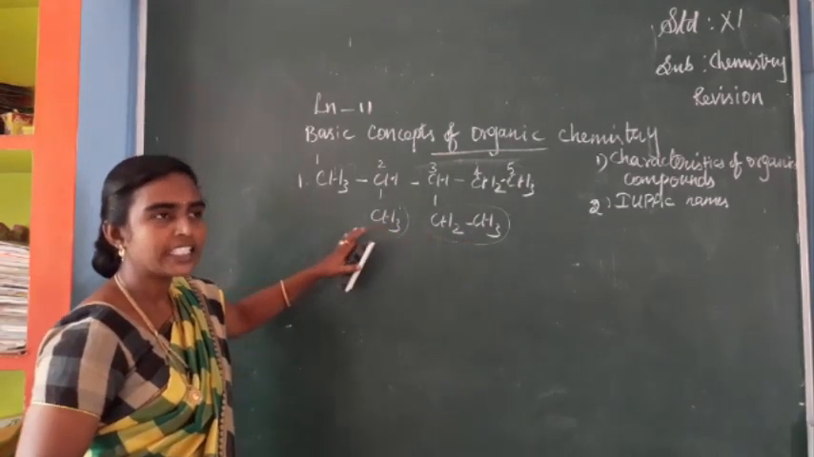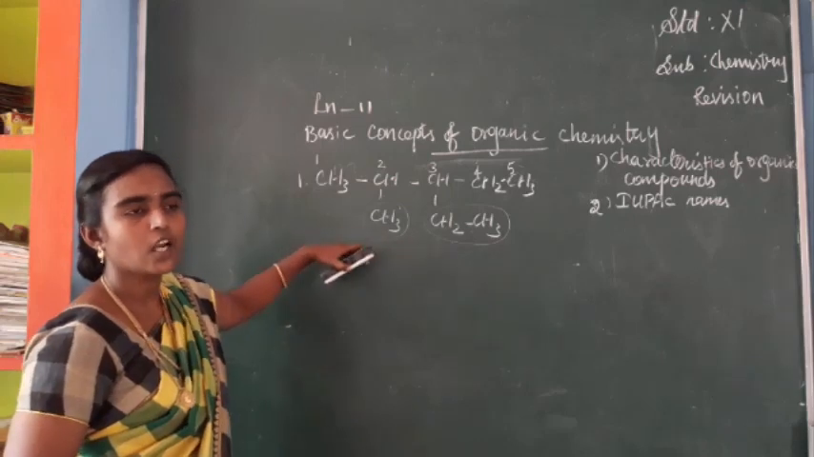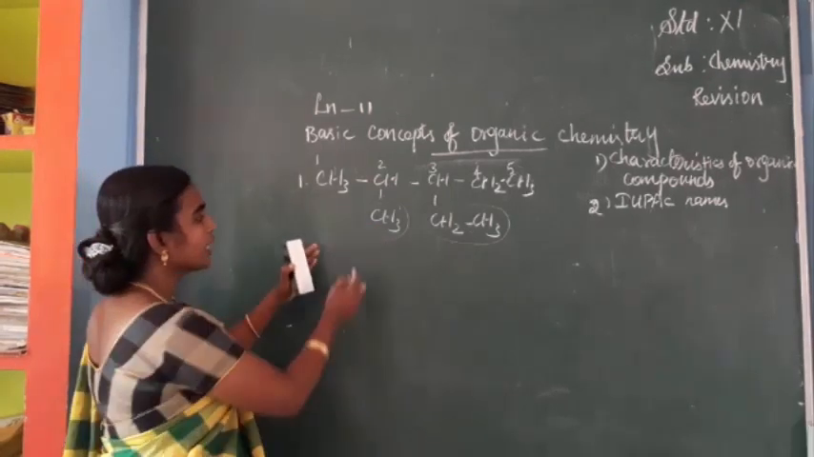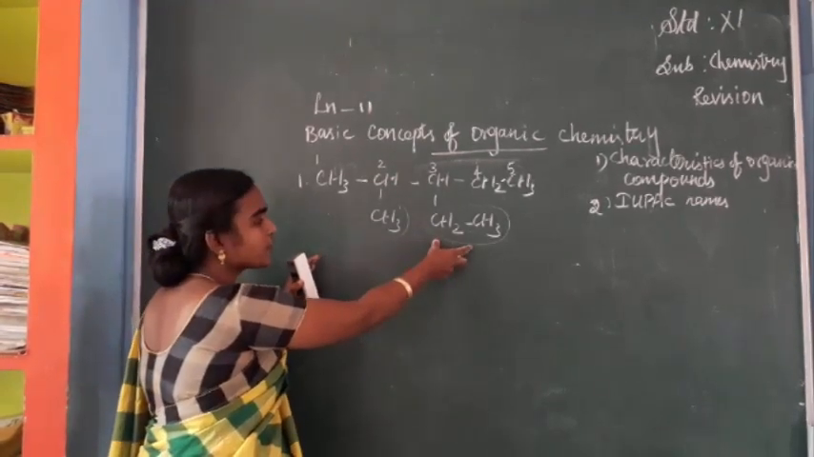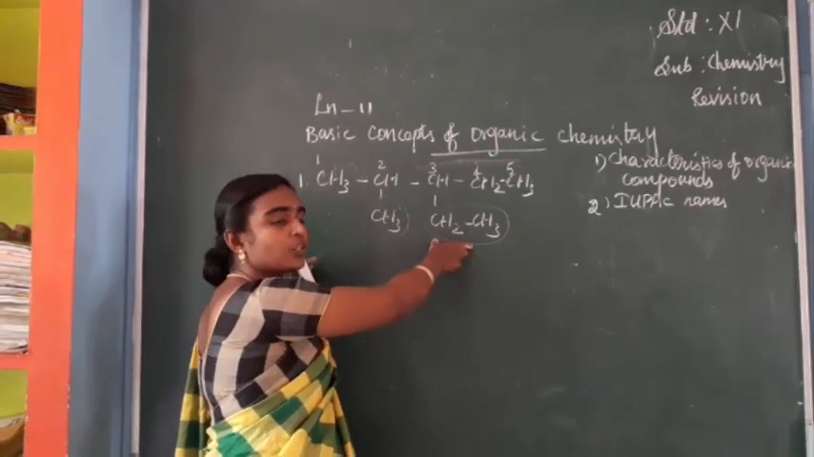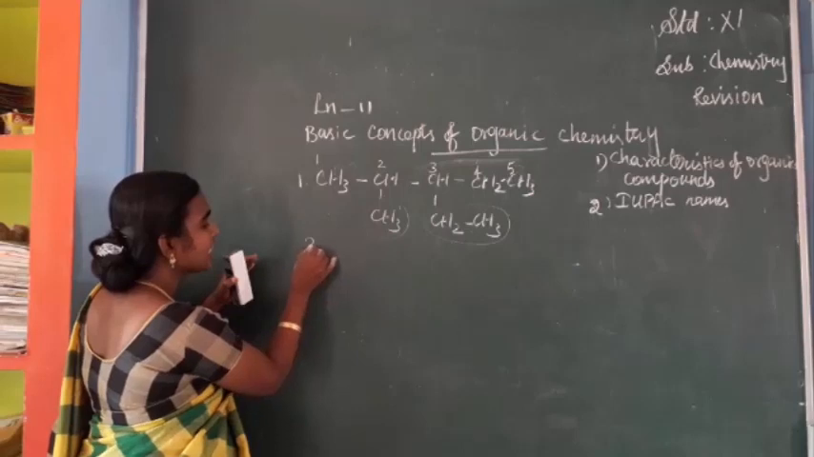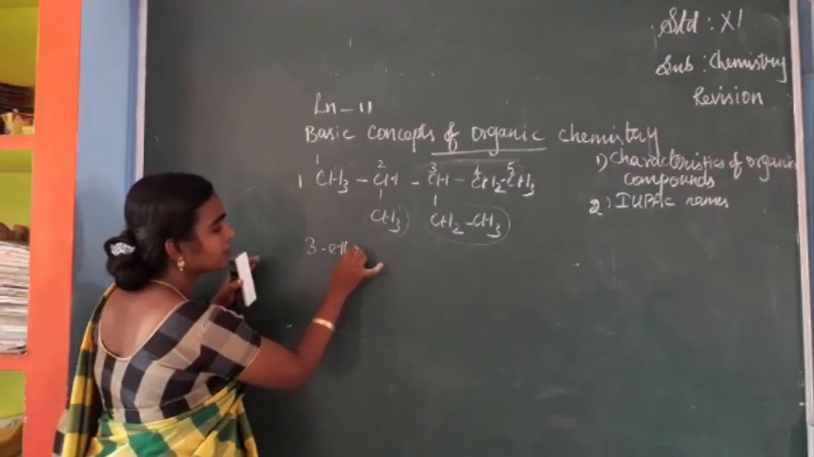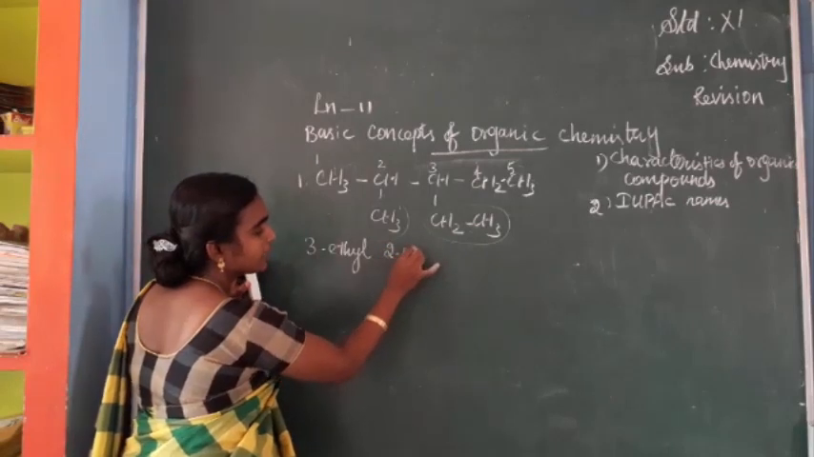When writing the substituents, we have to write depending upon alphabetical order. This substituent starts with M, and this substituent starts with E. Students, which do we have to select first? This one, isn't it? So that is 3-ethyl. Next, 2-methyl.